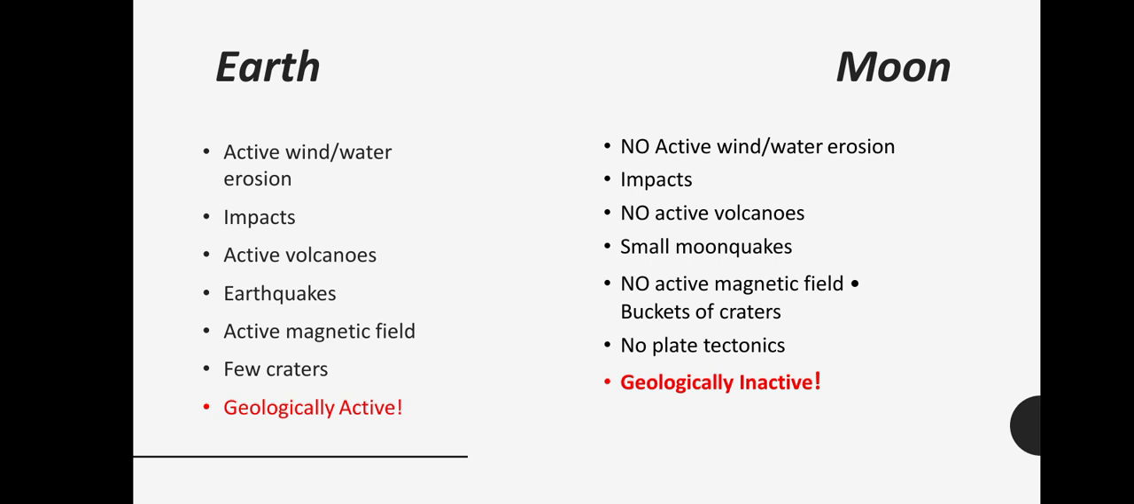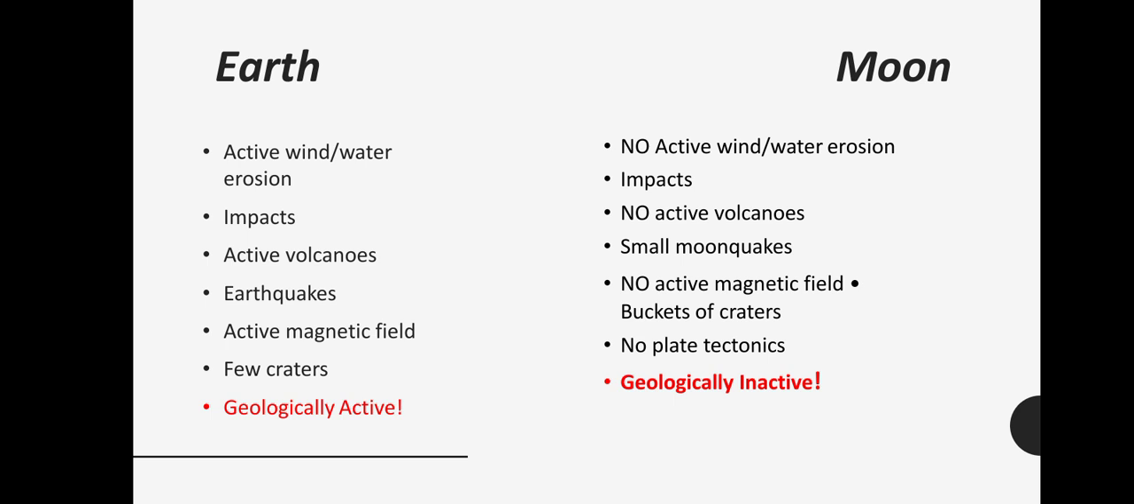But if we talk about the Earth, there are active volcanoes. There are earthquakes, there is an active magnetic field, and few craters. But if we talk about the Moon, it has no active volcanoes. It has small moonquakes. Earth has earthquakes, and the Moon has moonquakes, but they are also small. The Moon also has no active magnetic field, and it has buckets of craters.